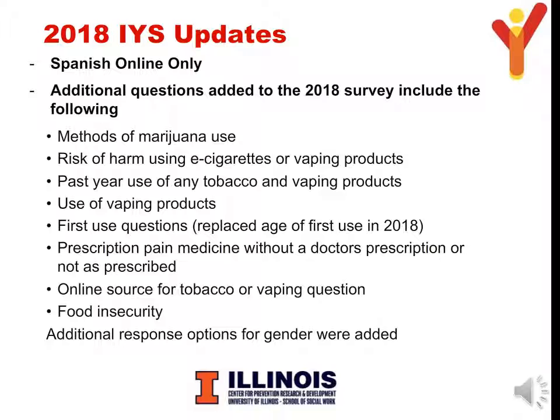Online was added as a response option for source of obtaining tobacco or vaping products. Additional gender response options to be more inclusive were added to the survey and include transgender and do not identify as male, female, or transgender.